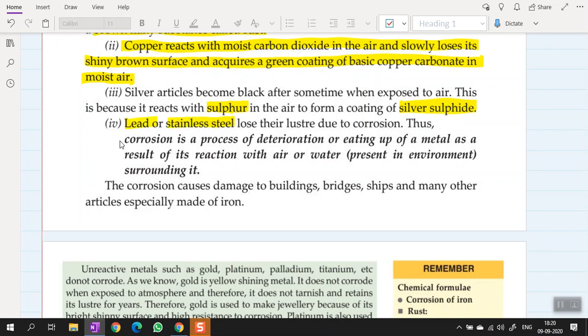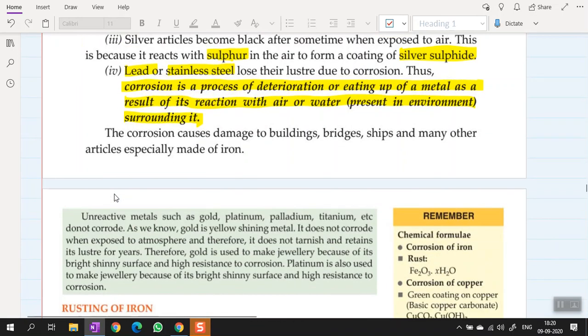So corrosion is a process of deterioration or eating up of a metal. It's a surface phenomenon. Okay, it starts from surface and then eats up the whole metal as a result of its reaction with air or water present in environment surrounding it. Okay, so this is the definition of corrosion. The corrosion causes damages to building, bridges, ships, and many other articles specially made up of iron.